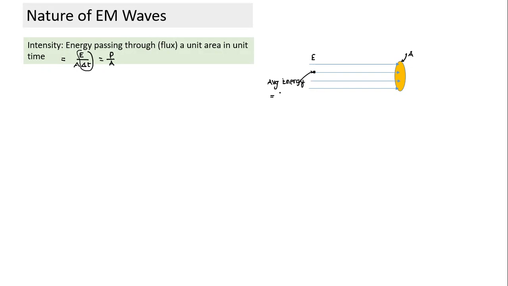Average energy density was equal to maximum electrical energy density, which is 1 by 2 epsilon naught, and when we talk maximum, I have to take the amplitude of E. This is the average density.